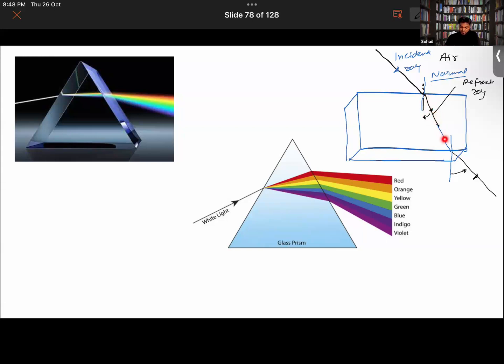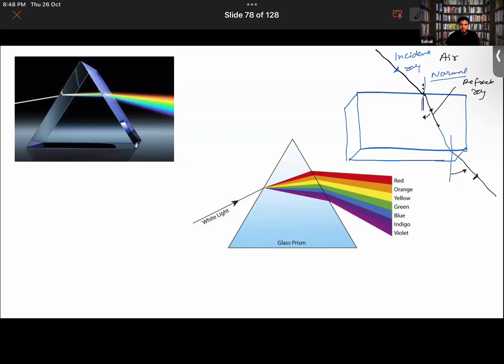Yes, sir. Then, continuing further, we get to see that when it exits this medium, look over here. This was the pathway of the light inside the medium. Now, when it has exited the medium, it is actually bending away from the normal. Is this much clear or not?